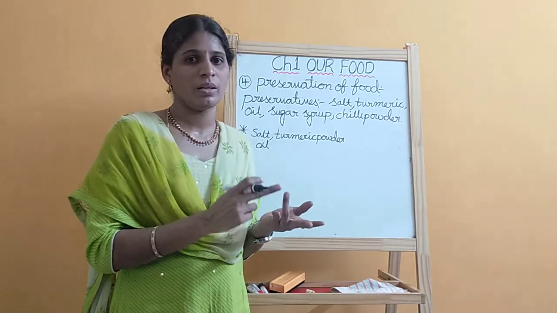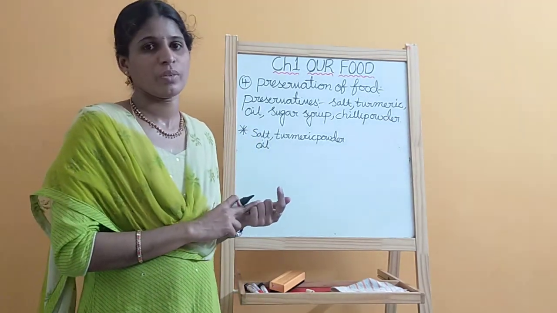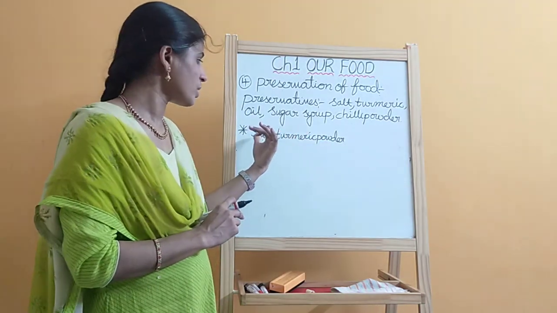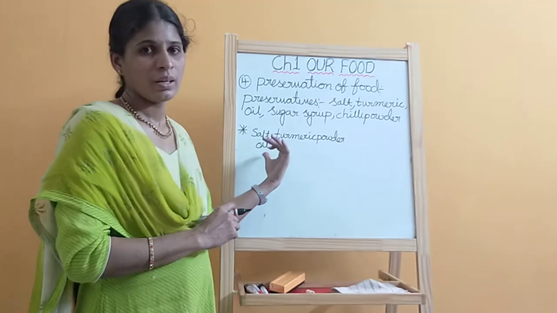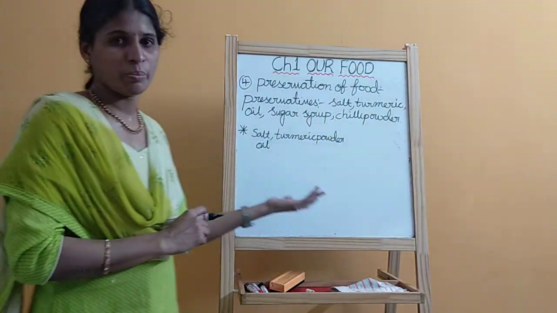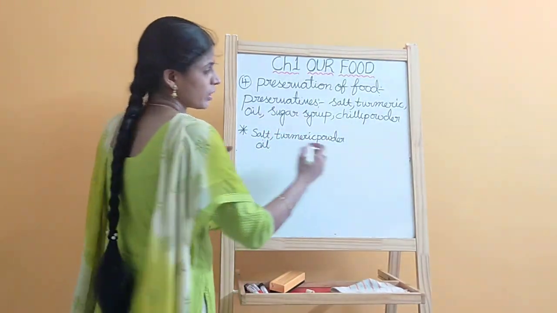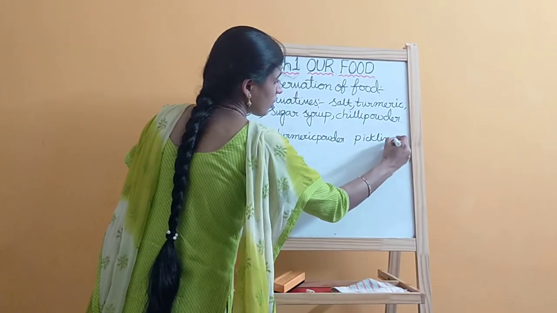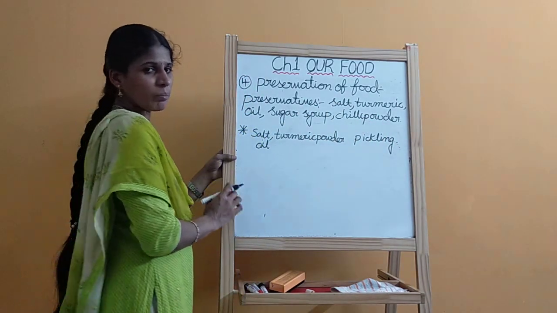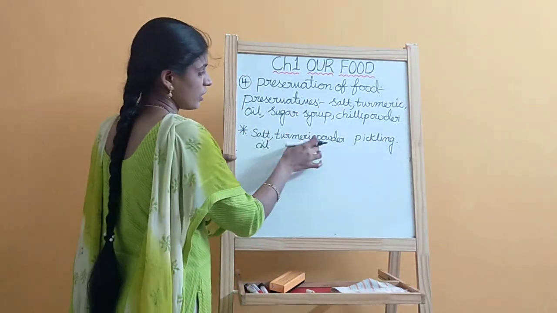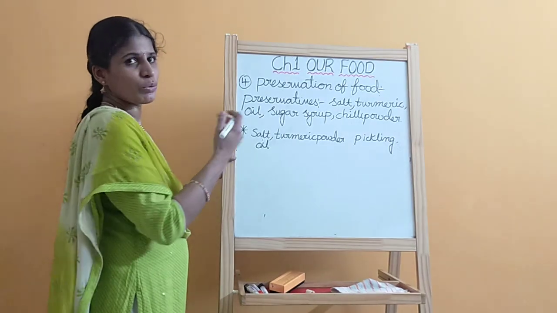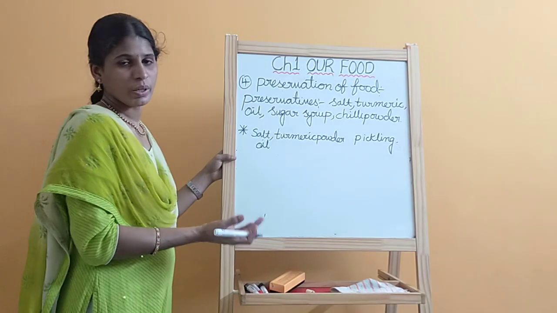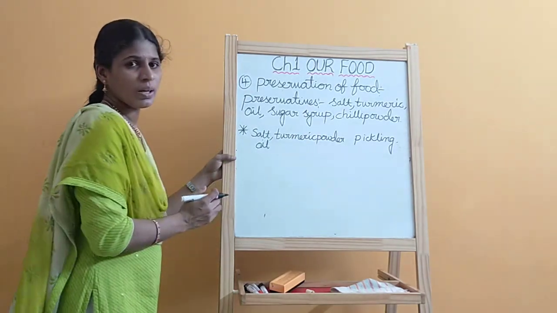Like lemon, mango or tomato. Okay, for storing of that food item, we are using the salt, turmeric powder and oil, and we are storing it for a long time. The method we call pickling method. In the pickling method, we are using salt, turmeric powder and oil, and we are storing food items like vegetables or meat. Okay, meat also we are storing with the help of this method.